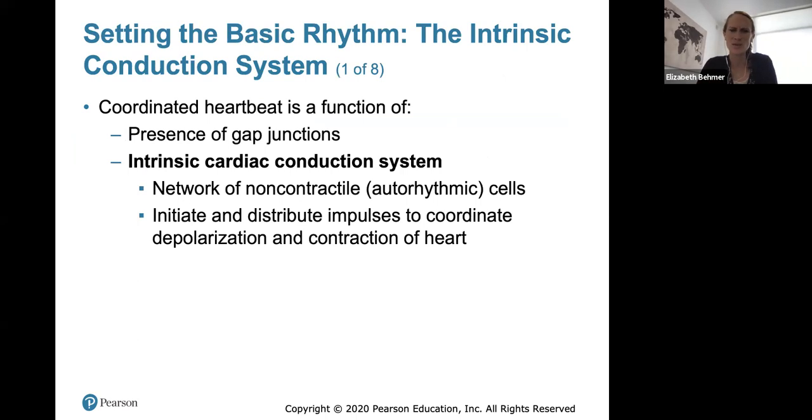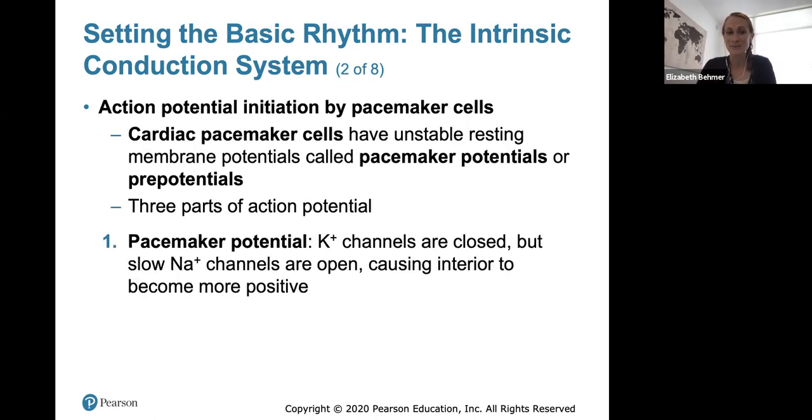So the coordinated heartbeat is a function of the presence of gap junctions that are found in the intercalated discs to allow the cardiac myocytes, muscle cells, to contract as a unit, as well as the intrinsic cardiac conduction system, which is a network of non-contractile autorhythmic cells that will initiate and distribute, or spread out, the impulse to coordinate the depolarization and contraction events of the heart.